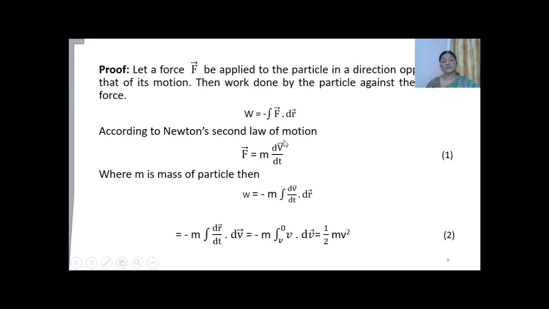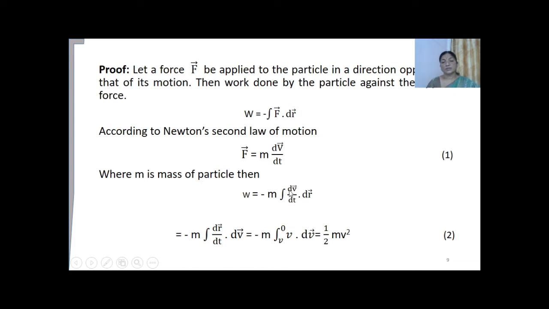So according to Newton's second law of motion, force is the rate of change of momentum. Hence it is given by F is equal to m into dv by dt, where m is the mass of the particle. Now from these two equations we can write that W is equal to minus m into integral of dv by dt into dr.